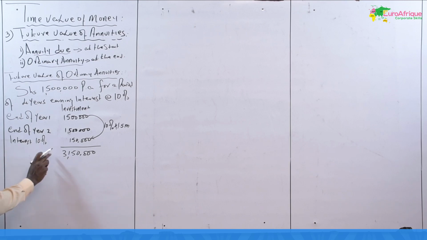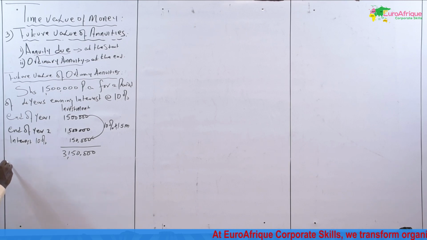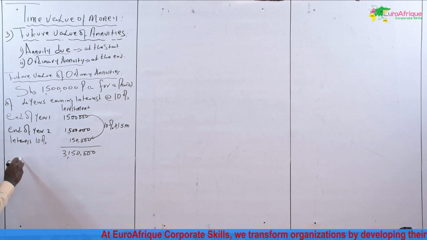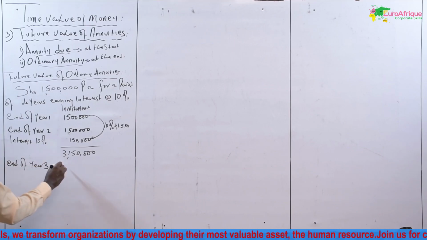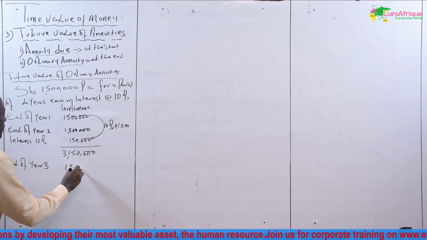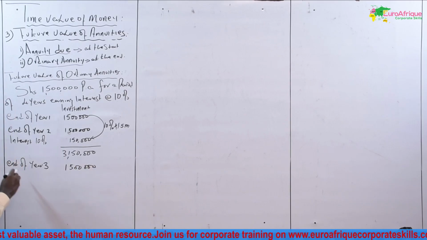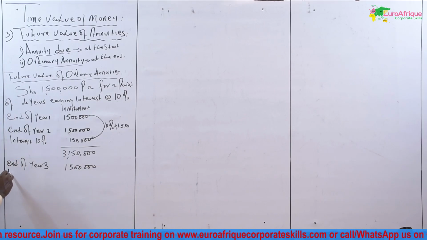This is the start of year 3. Now, another investment, end of year 3. This investor will add another 1.5 million. This investor will earn interest.